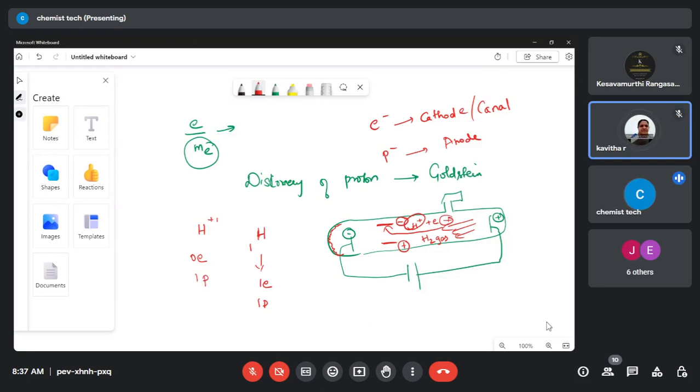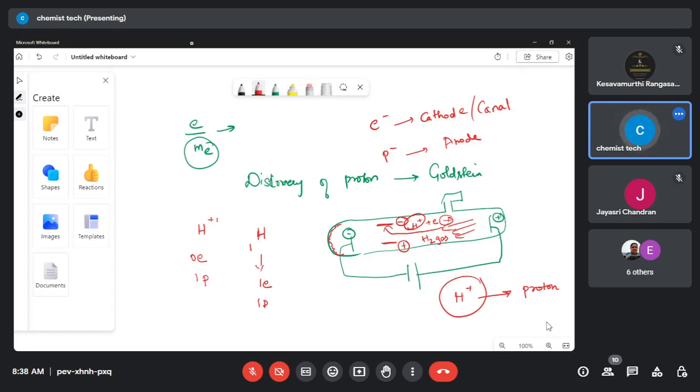Yes, ma'am. Okay, it has only the proton, not the electron. So H plus is not an atom. Here I can't say it's a neutral atom. Now it is an ion, and this is completely a proton because there is no electron involved in it. There is no neutron also. It's completely a proton.